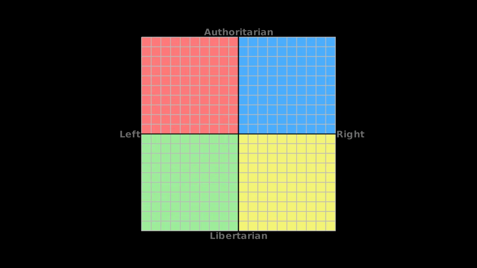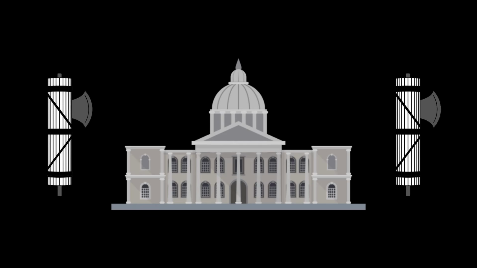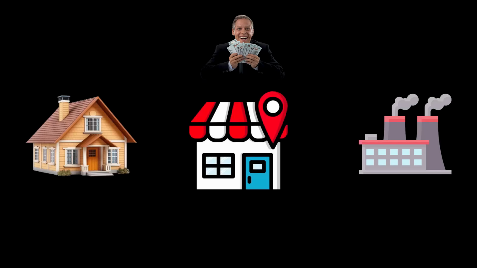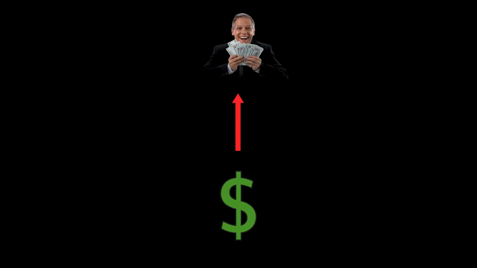Moving on to the next quadrant of the compass, we have Quadrant 2, which is the authoritarian right. In most political compass diagrams, this quadrant is usually coloured blue or purple, and represents systems where the government holds strong authority while the economy is organized around capitalism, private ownership, or corporatism. Economically, the right side of the compass generally supports private property, markets, and businesses owned by individuals or corporations rather than the state. This means that in these systems, economic power is often concentrated in private hands rather than controlled collectively by workers or communities.